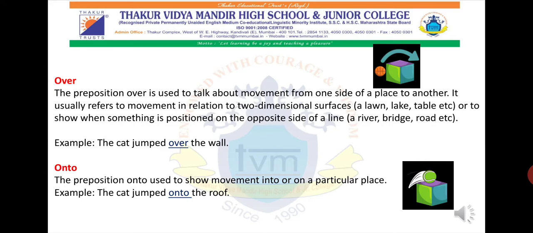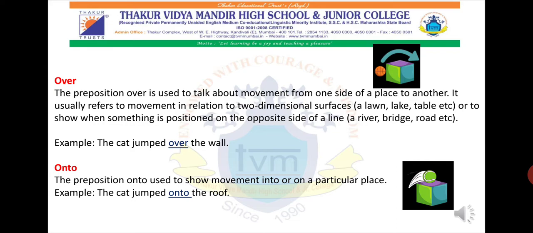Onto. The preposition onto is used to show movements into or on a particular place. For example, the cat jumped onto the floor. Now in this particular sentence, the cat did not automatically come on that floor.